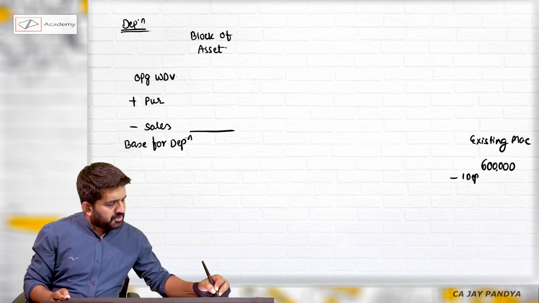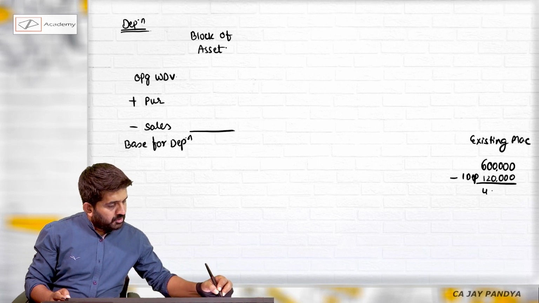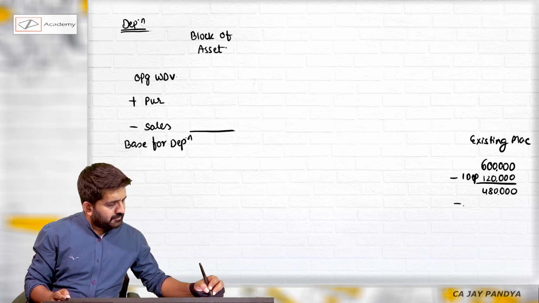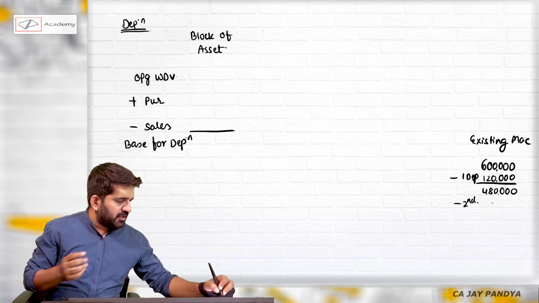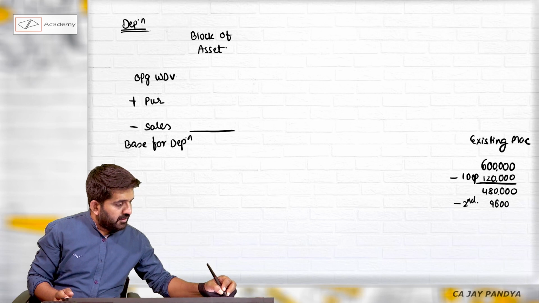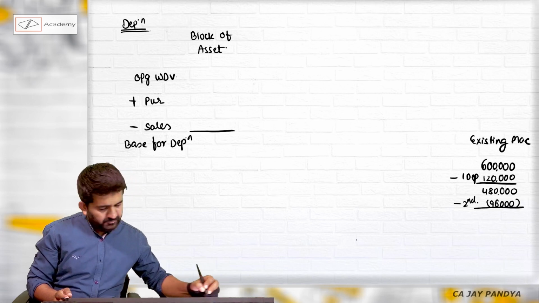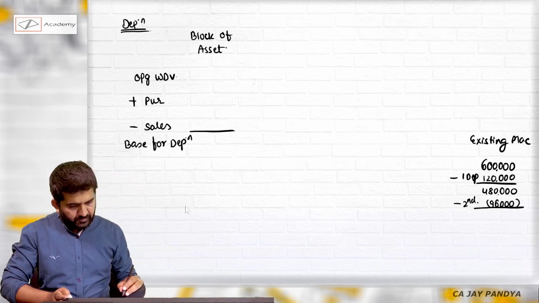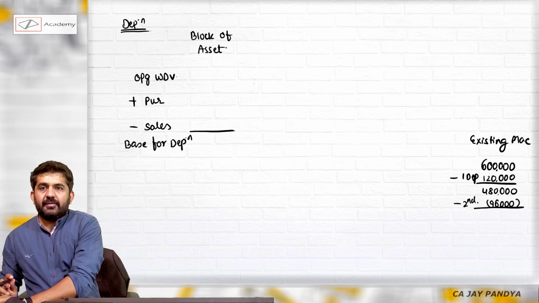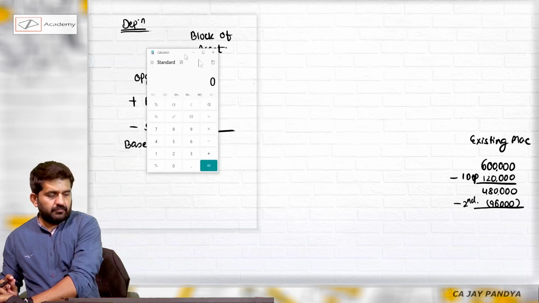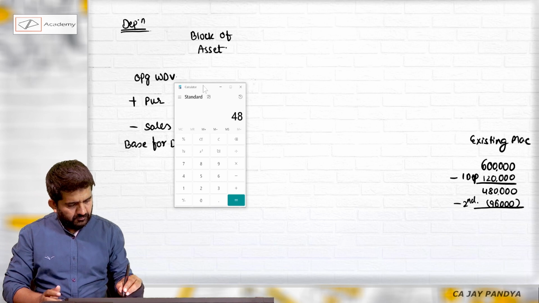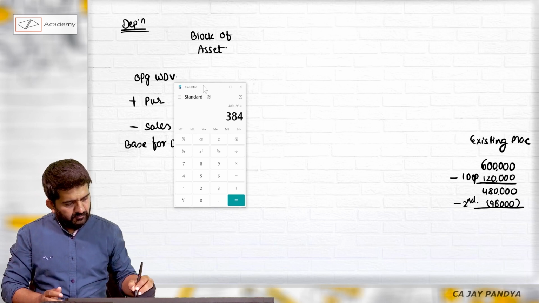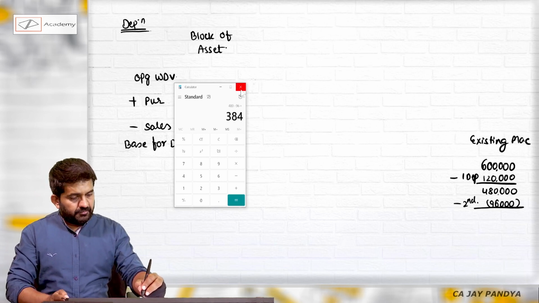Minus depreciation for the first year, 1,20,000, this will be 4,80,000. Minus second year depreciation at 20%, 96,000, this will be 3,84,000.